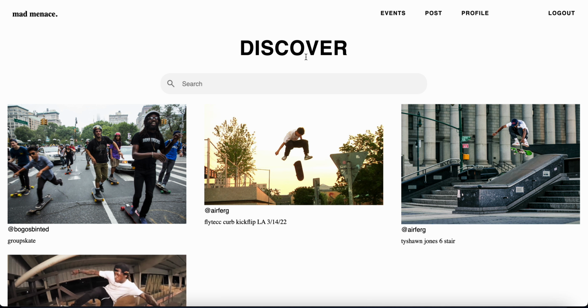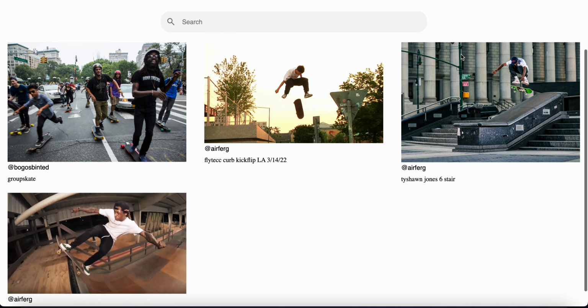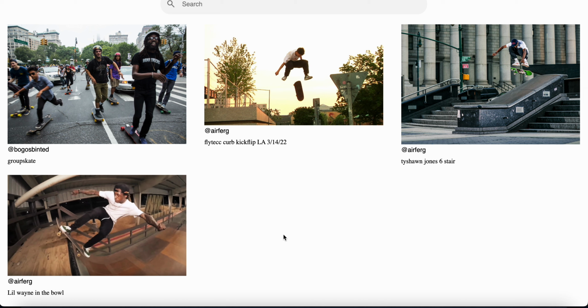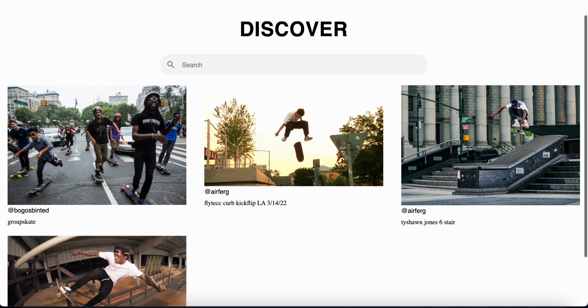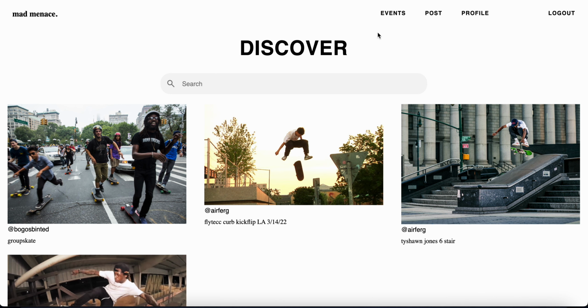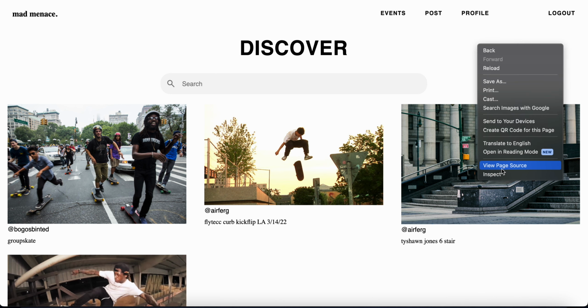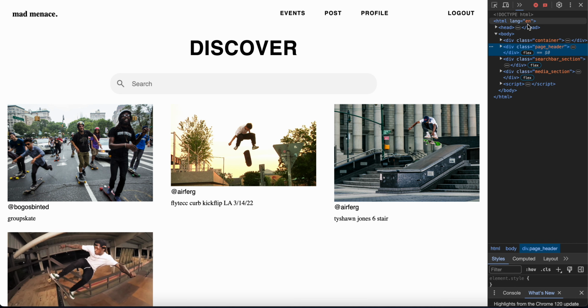So it takes you to the Discover page, in which we have some posts that I've already done under different usernames. My username, Air Ferg, and then a dummy account called Bogos Minted. It's also got a search bar, and I'll demonstrate on specs.